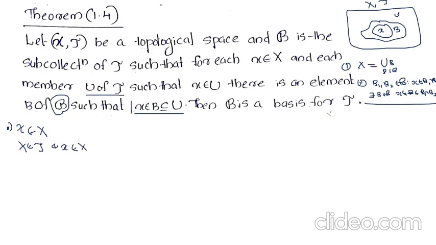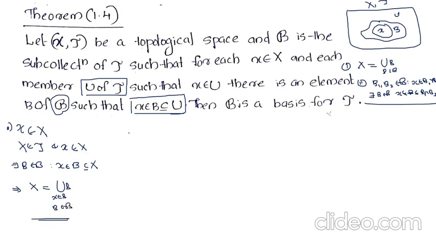If we take any member from tau and an element from that set, there is a member B from the collection such that x belongs to B, a subset of U. Here U belongs to tau and x is an element from U. We can say that there exists B belonging to the collection such that x belongs to B, which is a subset of U. Or U can be written as a union of such B, where x belongs to B with B belonging to the collection. So our first condition holds.